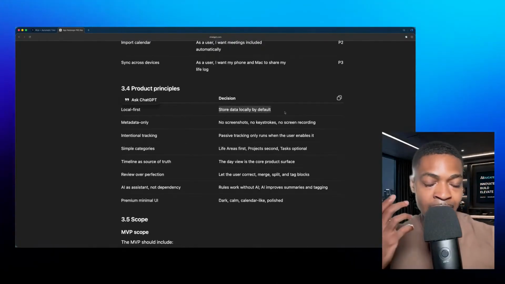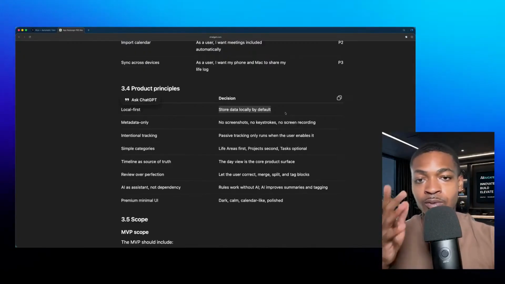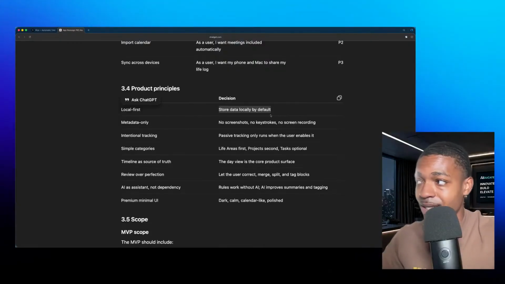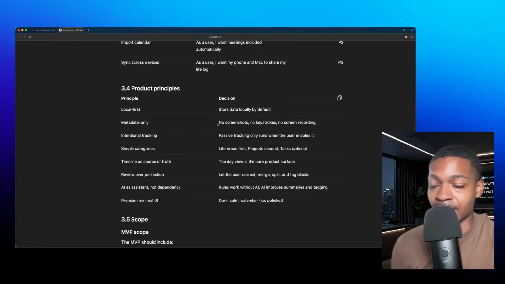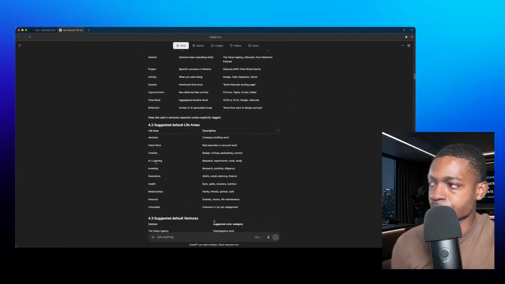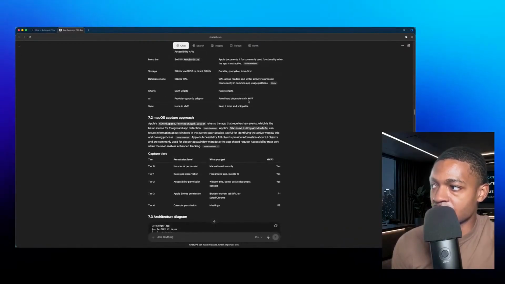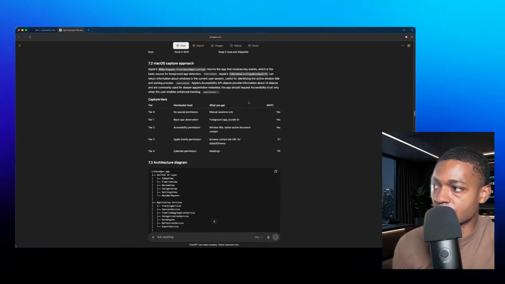Store data locally. Since this is not an application that we plan on sharing, we are okay with everything being local. The only thing that may be remote is GitHub. That's it. And that's not a real backend. That's just file storage really. Metadata, no screenshots, no keystrokes, no screen recording. Intentional tracking. Passive tracking only runs when the user enables it. Okay, cool. So we got this whole thing, and basically what I'm going to do is get GPT Pro